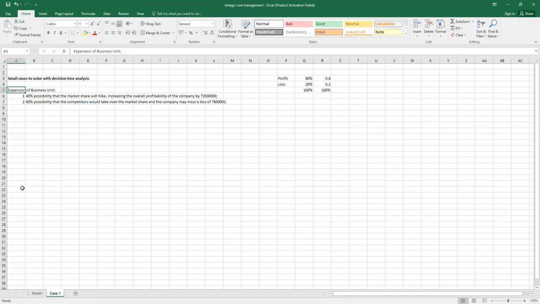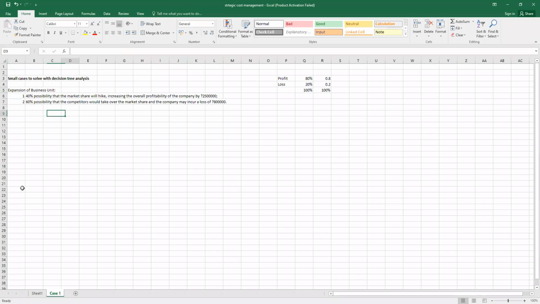Actually Toppr was in the phase of expansion. It had very much scope for improvement, and it definitely had a good amount of market share, but now it has been taken over by its own competitor, that is Byju's. So now it's about taking the decision, or what will be the impact of taking the decision.